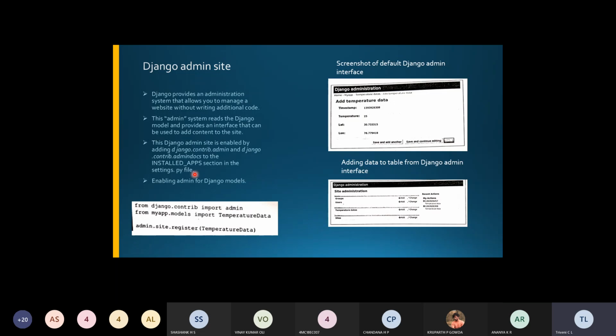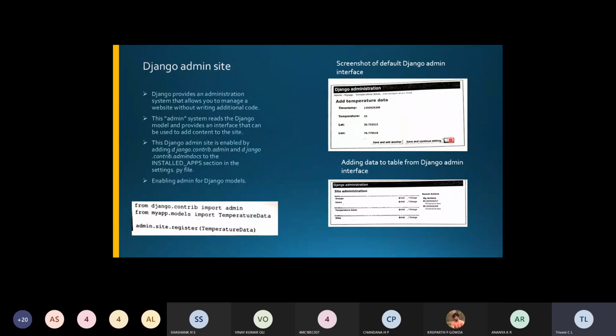So let us see how we create this application folder. These are the commands for enabling admin for Django models. How do you enable that? You import admin, import TemperatureData, and register TemperatureData with the admin site. Using these commands, you can enable the admin for the Django models itself, right?